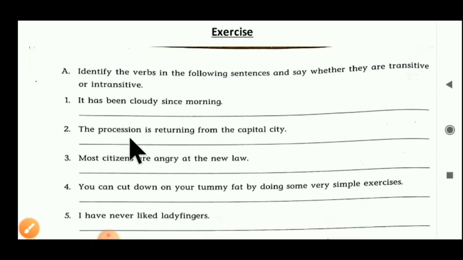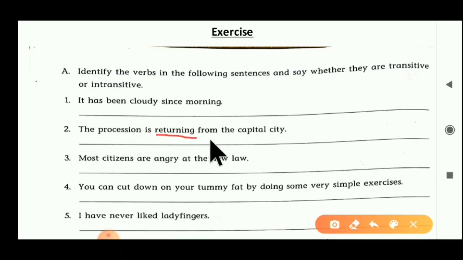The procession is returning from the capital city. First of all, we have to find the verb here. The procession is the subject here. 'Is' is a helping verb and 'returning' is the main verb here. So we have to ask the question once again with 'what'. Just pay attention here.